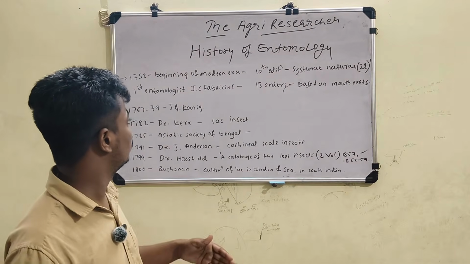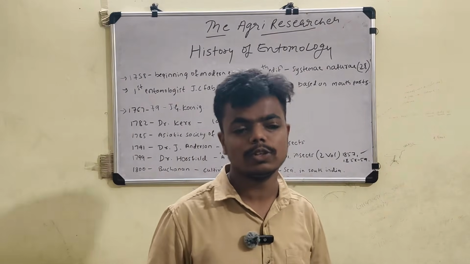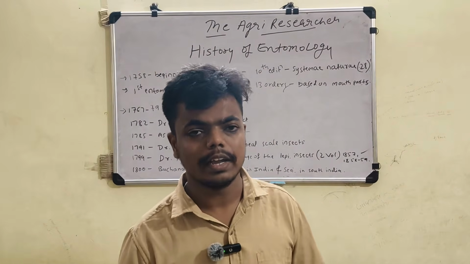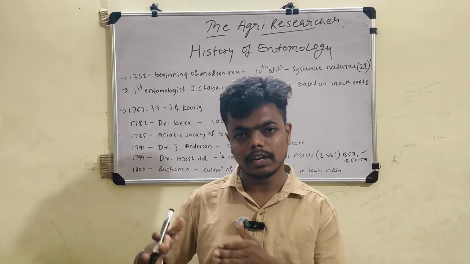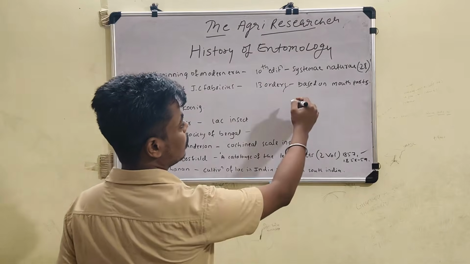And next come to the first entomologist, who is J.C. Fabricius. He extensively studied Indian insects. He classified the insects into 13 orders based on the mouth parts. It is a very important point from the exam point of view.